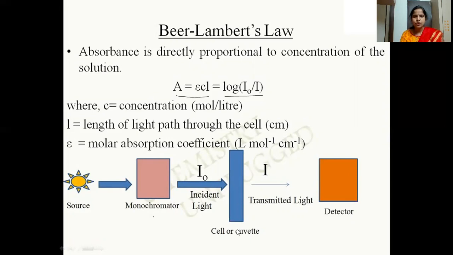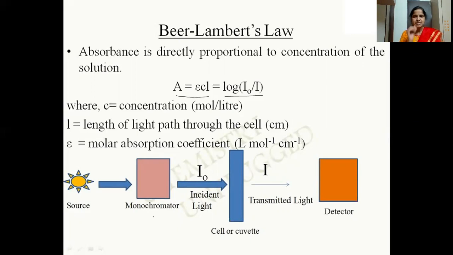Here is the cell or cuvette, which is made up of glass or quartz. In this we take the sample solution. The incident light is made incident onto the sample solution, and this is the transmitted light. When that light falls onto the detector, it gives rise to a signal.